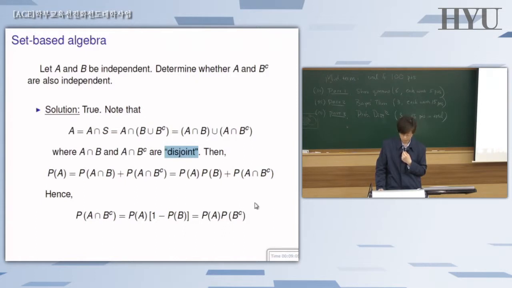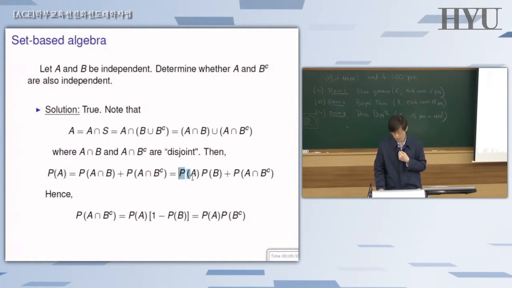Okay. So we have this equality, but then we are almost done because A and B are known to be independent. So the probability of A intersection B must be the same as the product of the probability of A and the probability of B, which is nothing but the definition of independence. By moving the first term to the left-hand side, and then factoring out this P of B, because P of A is there, and the same P of A is there.